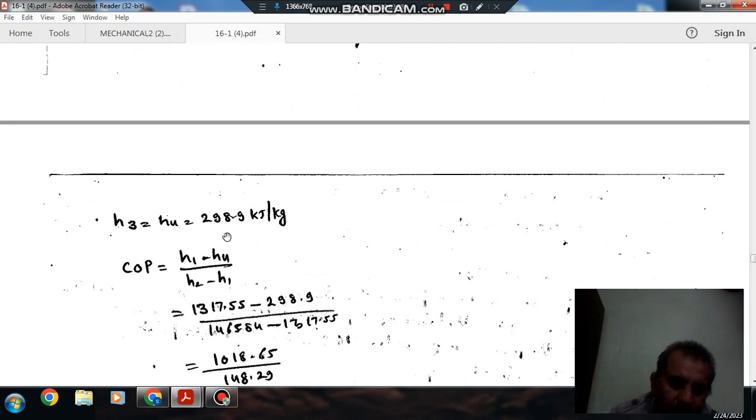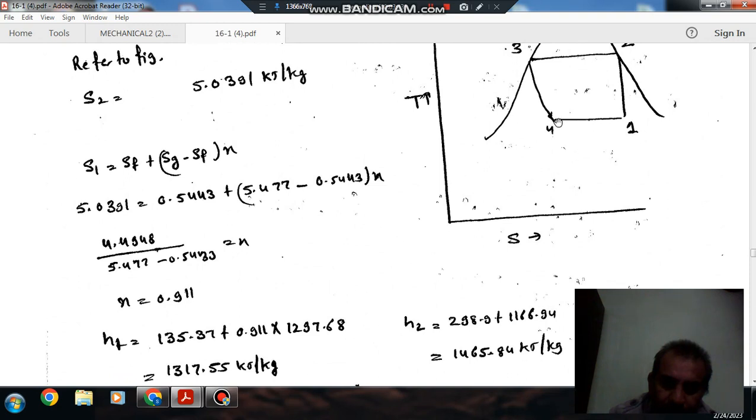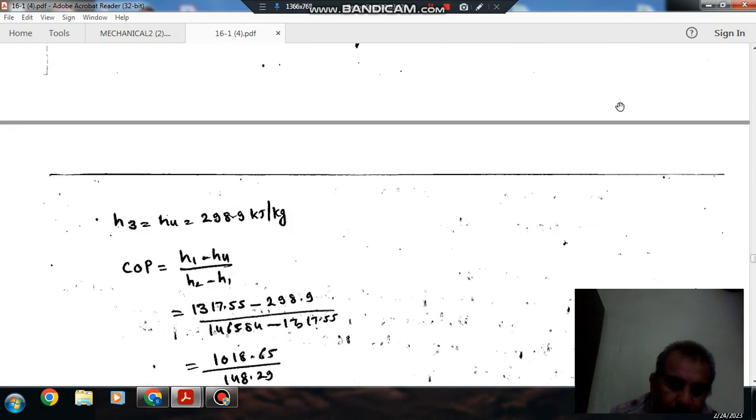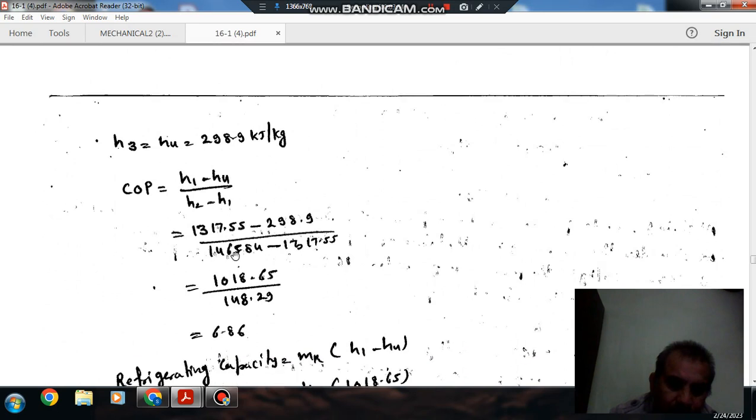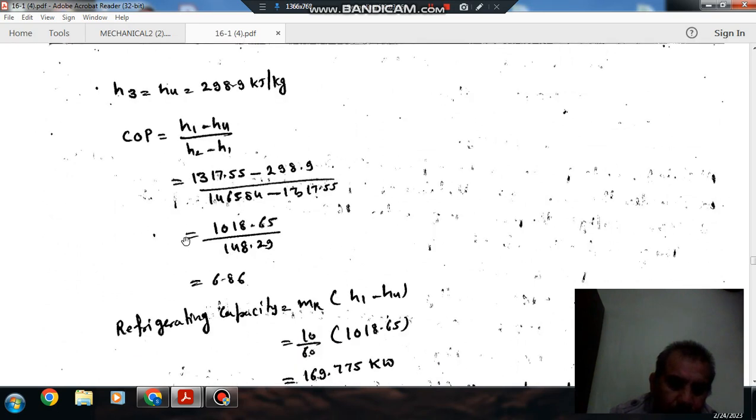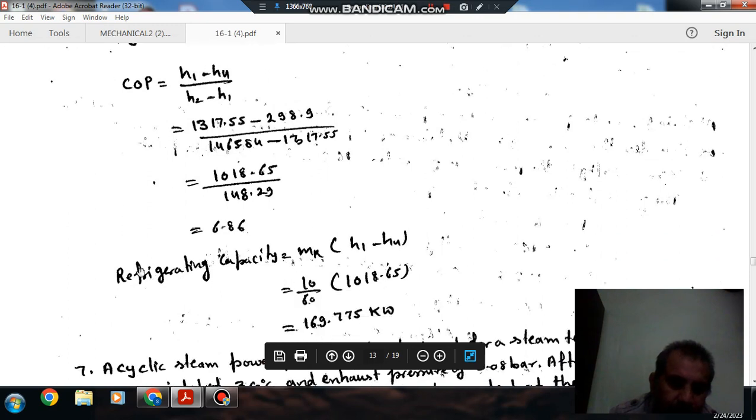So H3 and H4 are equal, and COP is refrigerating effect by work done. The refrigerating effect per kg is H1 minus H4, and the work done per kg is H2 minus H1. So H1 minus H4 divided by H2 minus H1 will be your COP. That is 6.86.